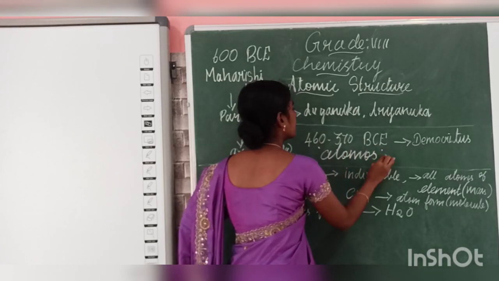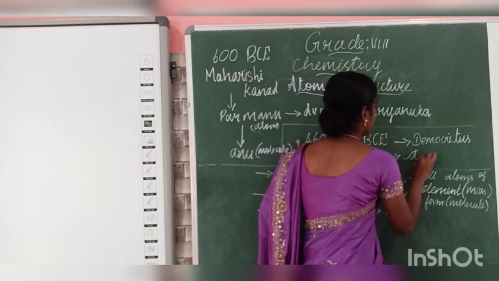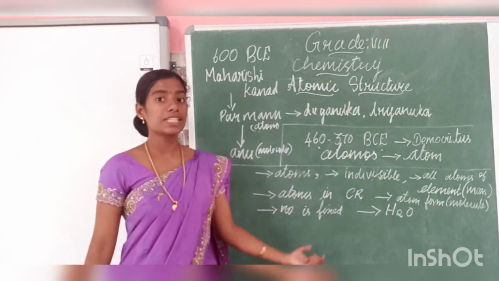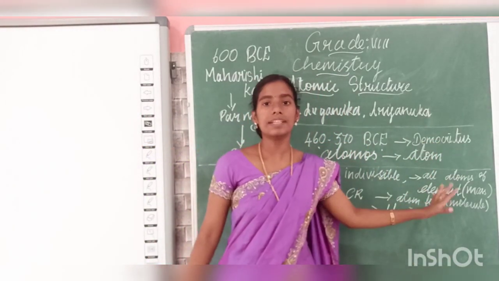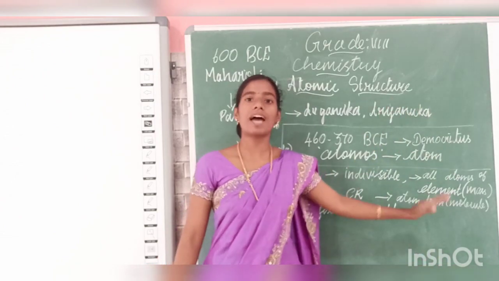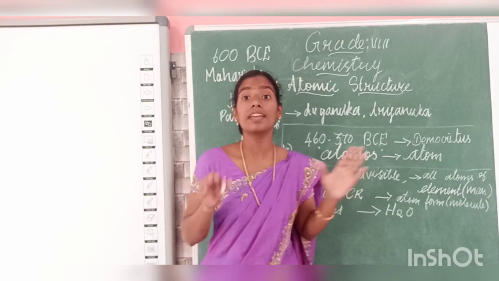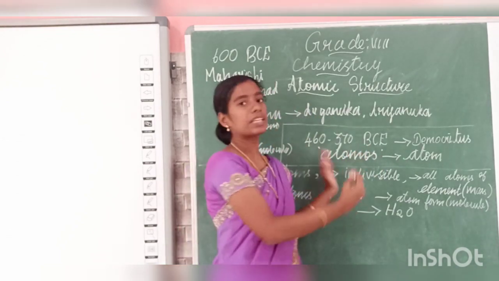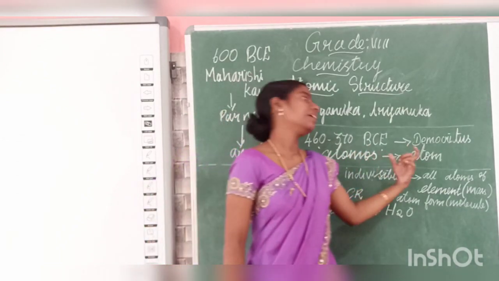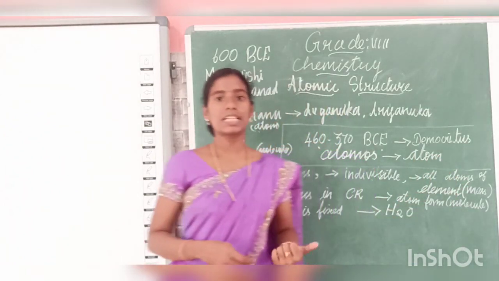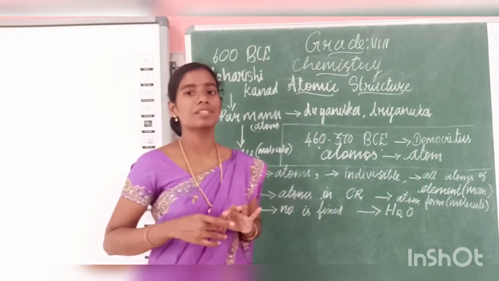What does this mean? Indivisible. Indivisible means this is the smallest; after this atom, you cannot divide. From this word, he gave the standard word that we are using now, atoms. Clear about how we got these atoms?